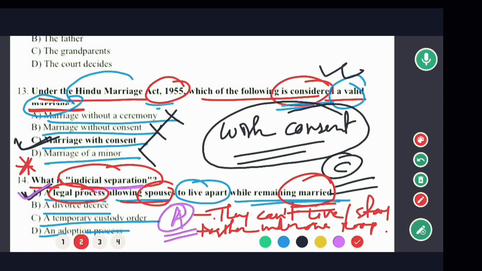So in this case क्या होगा? In this case option A would be the correct answer. So now moving to next question.